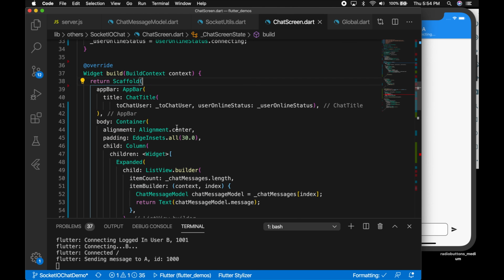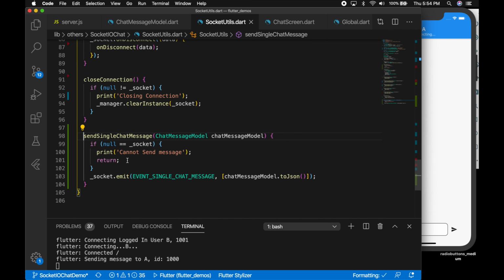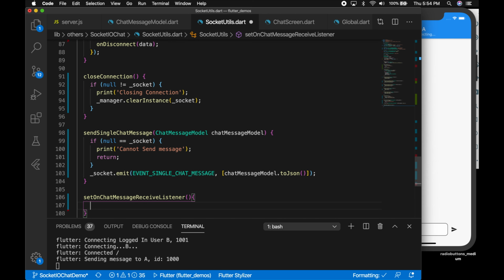The other user should get it. Now let's go to the Flutter side and go to the socket utils, and we are going to need a new function to receive the message from the server, right? So we need to listen to that event. So set on chat message receive listener, and let's pass in our function.